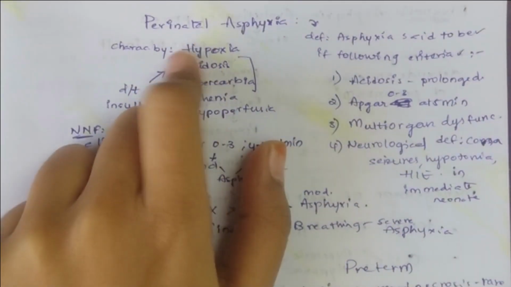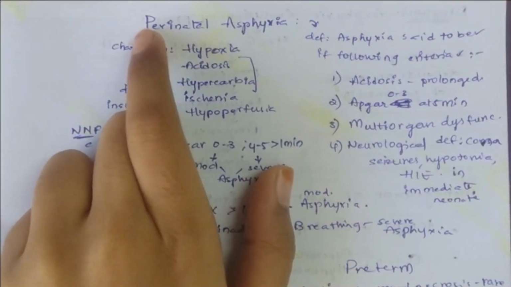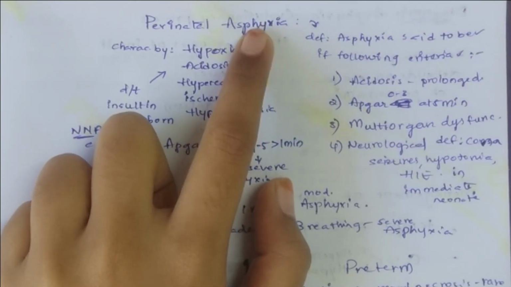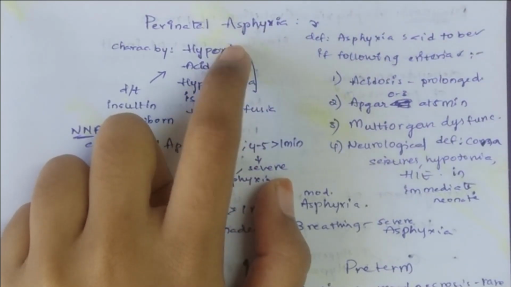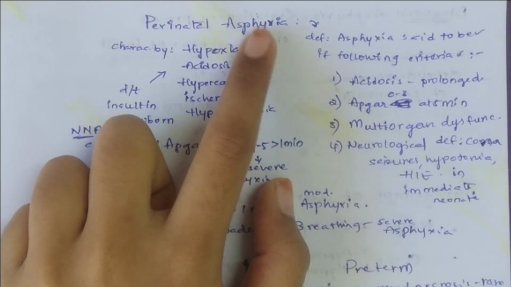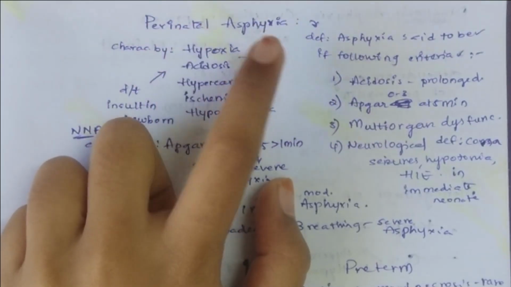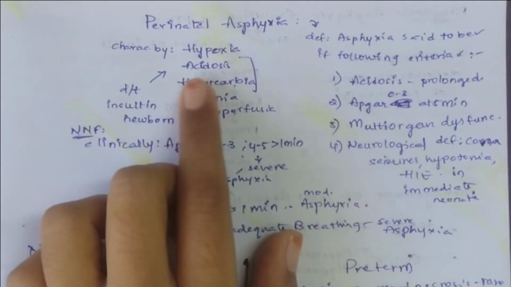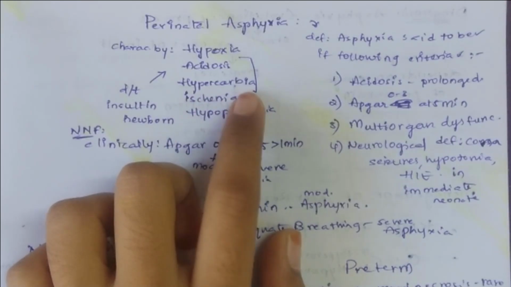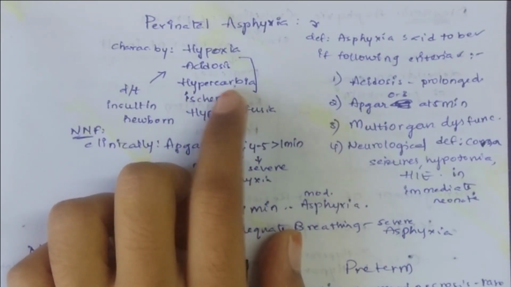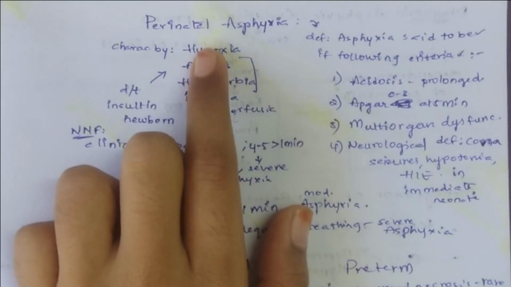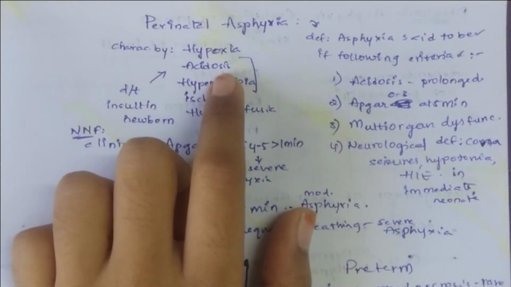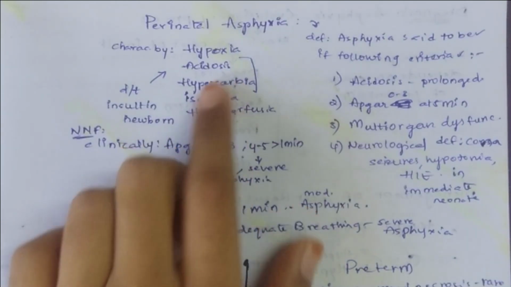In this video, we will be discussing perinatal asphyxia. What is asphyxia? It is difficulty in respiration in neonates. In the neonate, there will be difficulty in respiration which leads to hypoxia, acidosis, hypercarbia. Hypercarbia means carbon dioxide will be increased. Hypoxia is decreased oxygen levels. Acidosis means increased H plus levels.